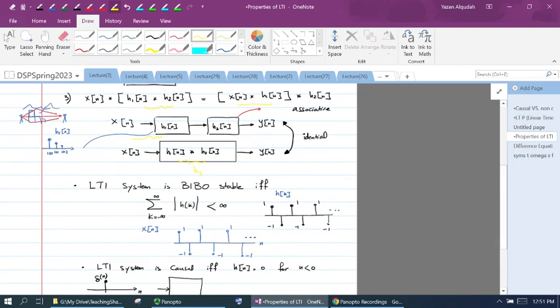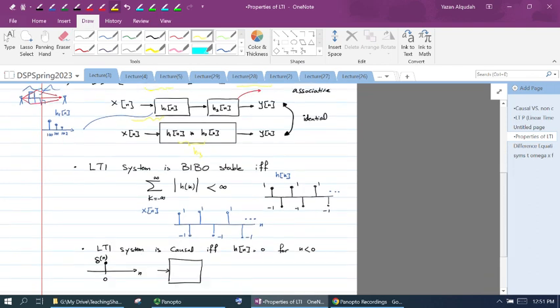Another property of linear time invariant systems. The linear time invariant system is bounded input, bounded output stable if and only if the summation of the absolute value of h of k is less than infinity. So one way to determine the stability of the bounded input, bounded output system is I'm going to take the absolute value of the h of k terms. If I add them together and they are finite, then that system is stable.